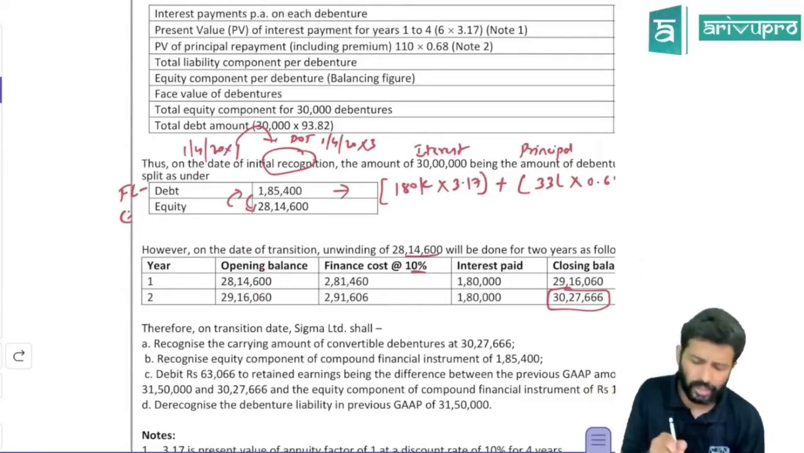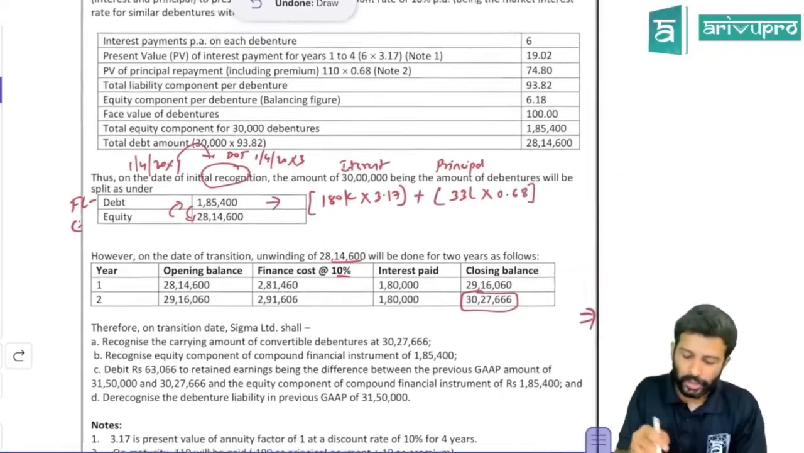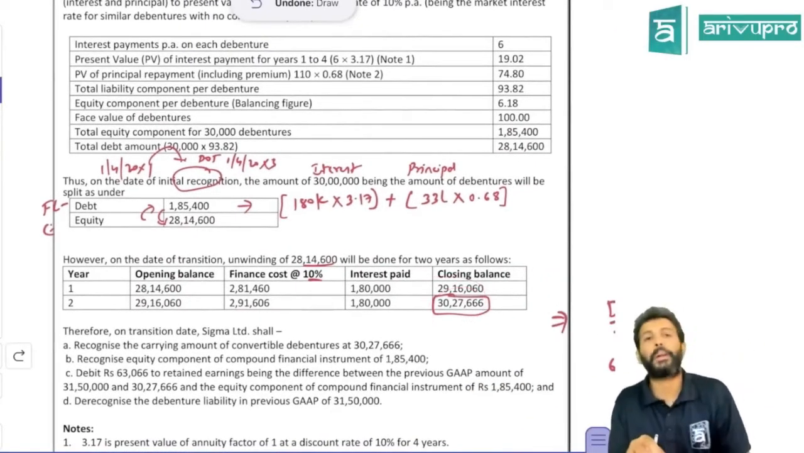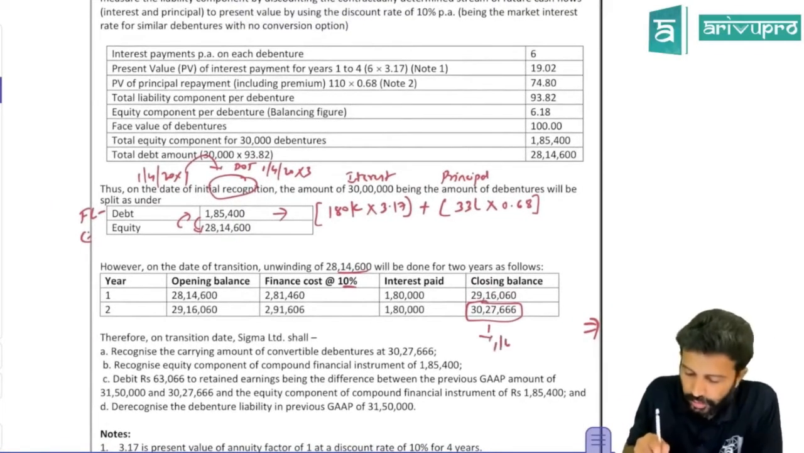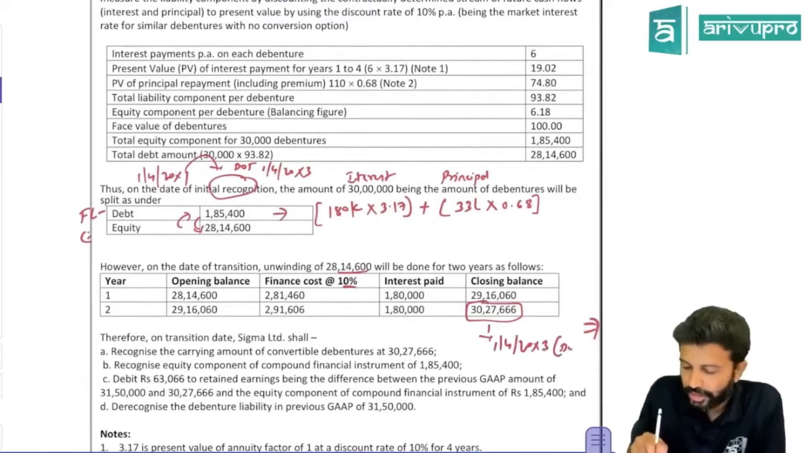There is no transaction cost and all. So this will be the same. They booked it and the closing balance they have got is 30,27,666. That's the value of the financial liability on 31st March 20x3 or 1st April 20x3, meaning on the date of transition.